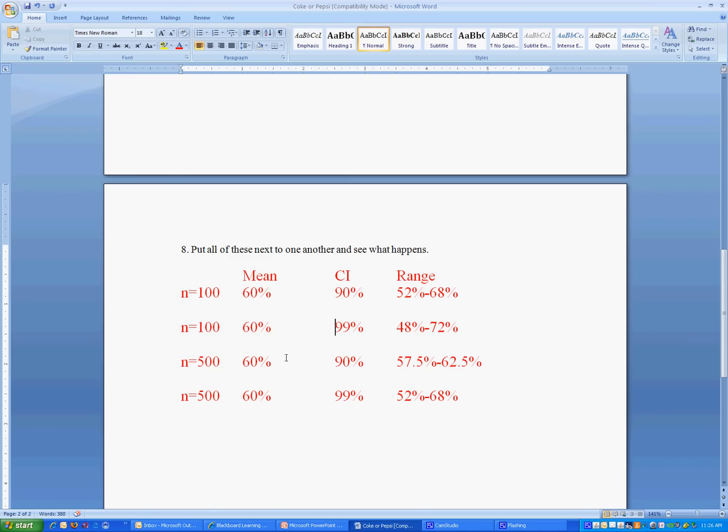That means that if I were to do this again at a 90% confidence interval, this would be what my range was. So you can see one of the things that has happened is we've increased our sample size from here to here. We get the same mean, using the same confidence interval. Now, just by increasing the sample size, we have narrowed the range by which it is saying that this percentage of people would like Coke if we were to do it again and again. That's why sample size makes a difference in terms of how well it represents your population. Now we've narrowed that band.